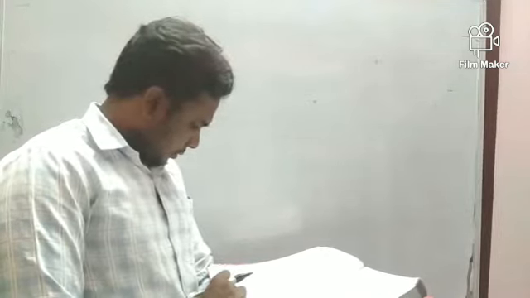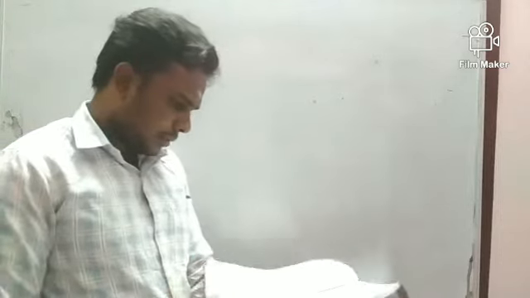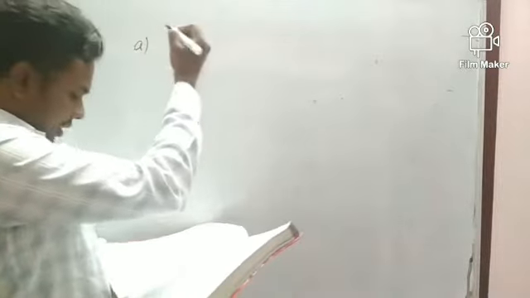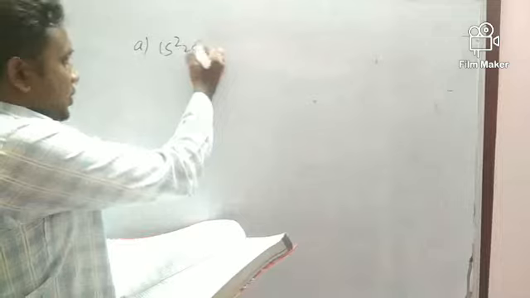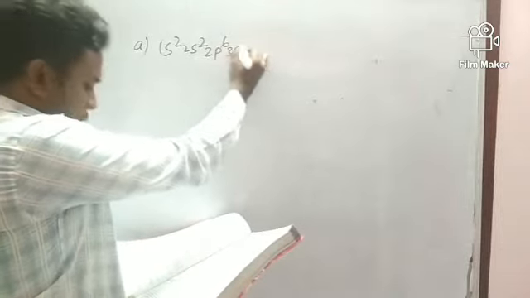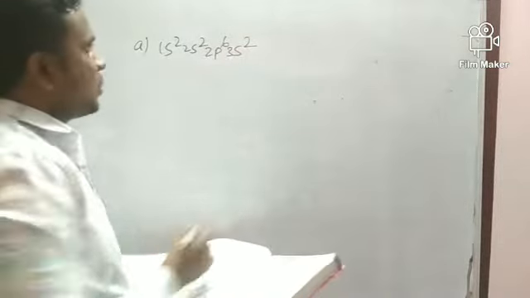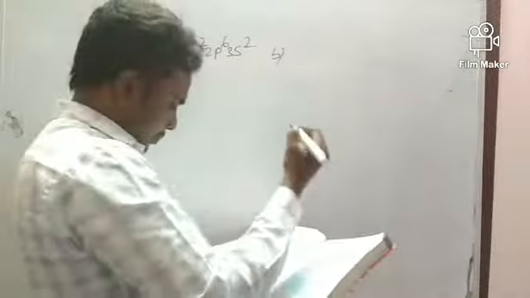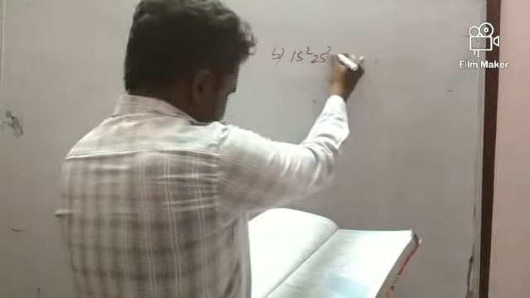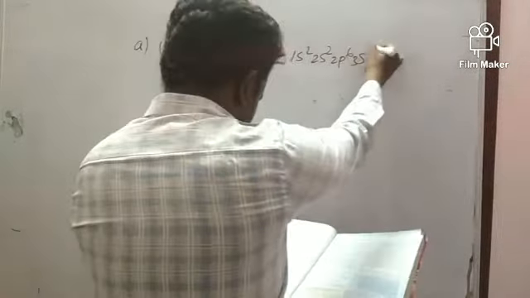See here, the electronic configuration for some neutral atoms are given below. Electronic configuration, I am writing. Option A: 1s2, 2s2, 2p6, 3s2. Option B: 1s2, 2s2, 2p6, 3s1.